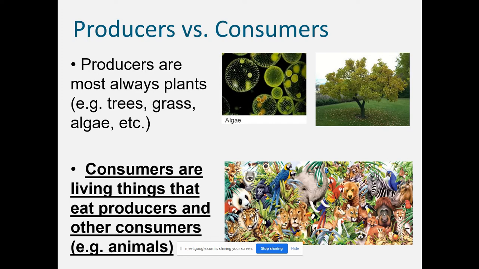Producers and consumers are the important components of any food chain. Plants are the producers, and plants trap the energy from the sun. So how does energy come to the earth, and how is it transferred by the plant? Producers are mostly always plants, trees and grass. Plants trap the energy from the sun.